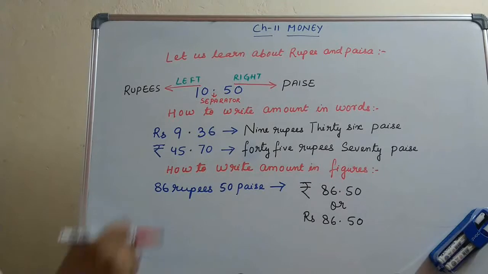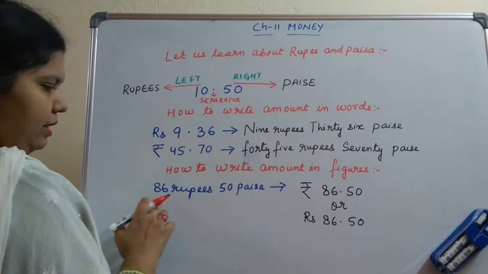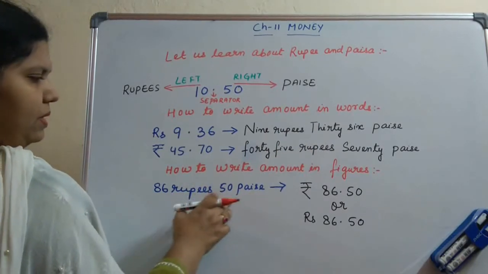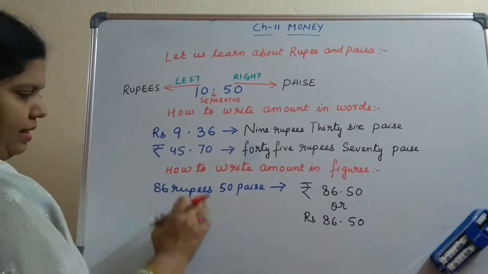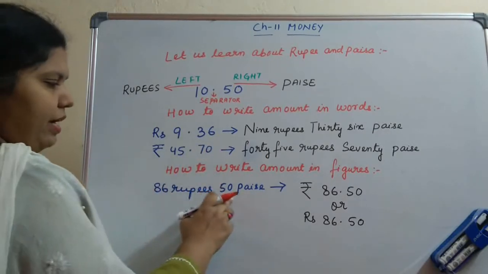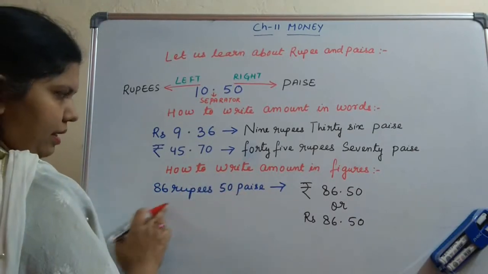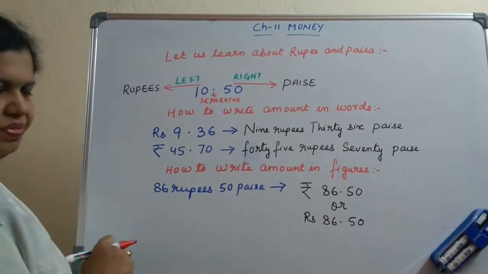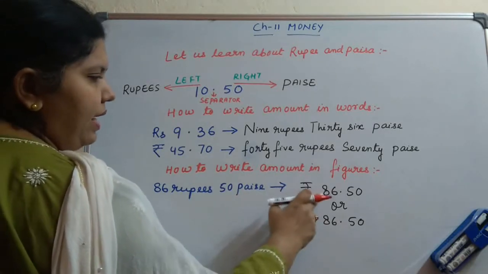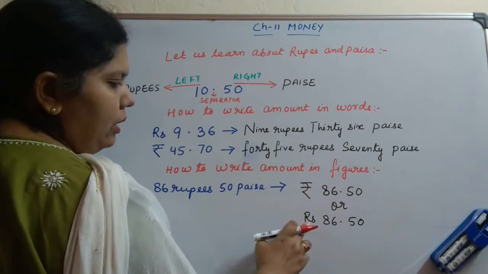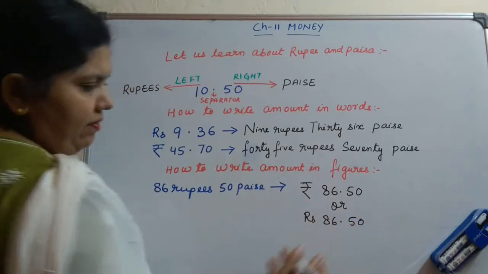Now how to write the amount in figures? Just the opposite. This was in words. Suppose it is given in this way, 86 rupees 50 paise, or you can write eighty-six rupees fifty paise, like this it is given. This form is called words. If we have to convert it into figures, you have to write it in this way, rupees 86.50 or Rs. 86.50. This symbol can be written like this also, 86.50.